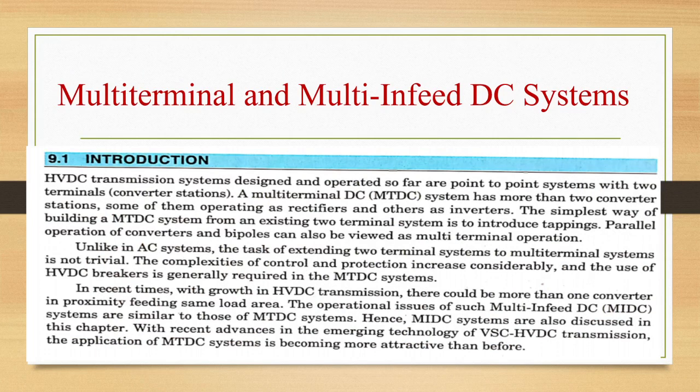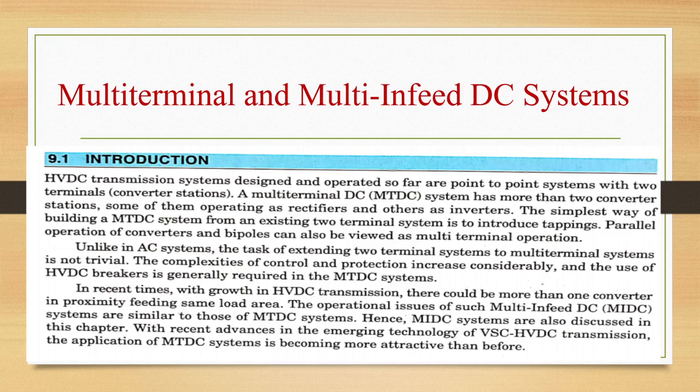So multi-terminal and multi-infeed DC systems. Introduction we will see. HVDC transmission systems designed and operated so far are point-to-point systems with 2 terminals only. That is one at the starting end and another at the receiving end. A multi-terminal DC system, that is MTDC, has more than 2 converter stations, some of them operating as rectifiers and others as inverters.